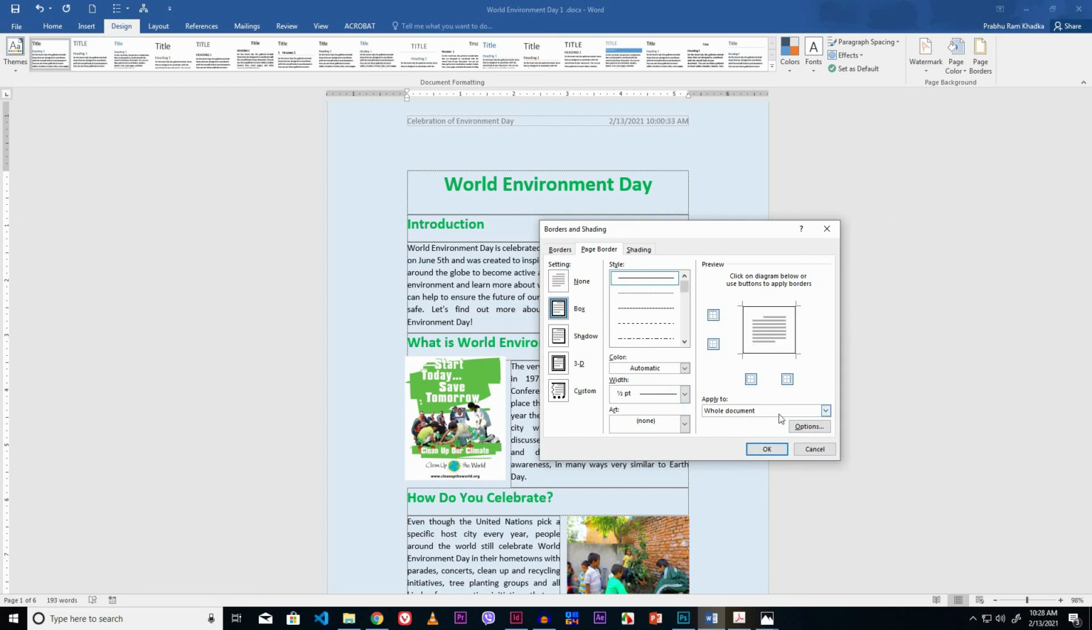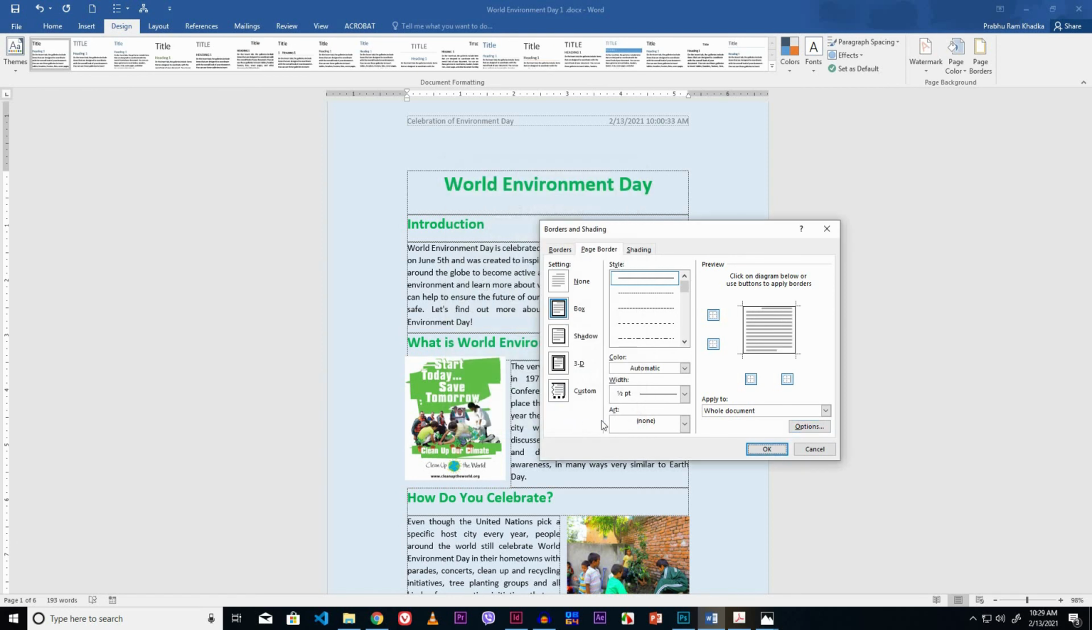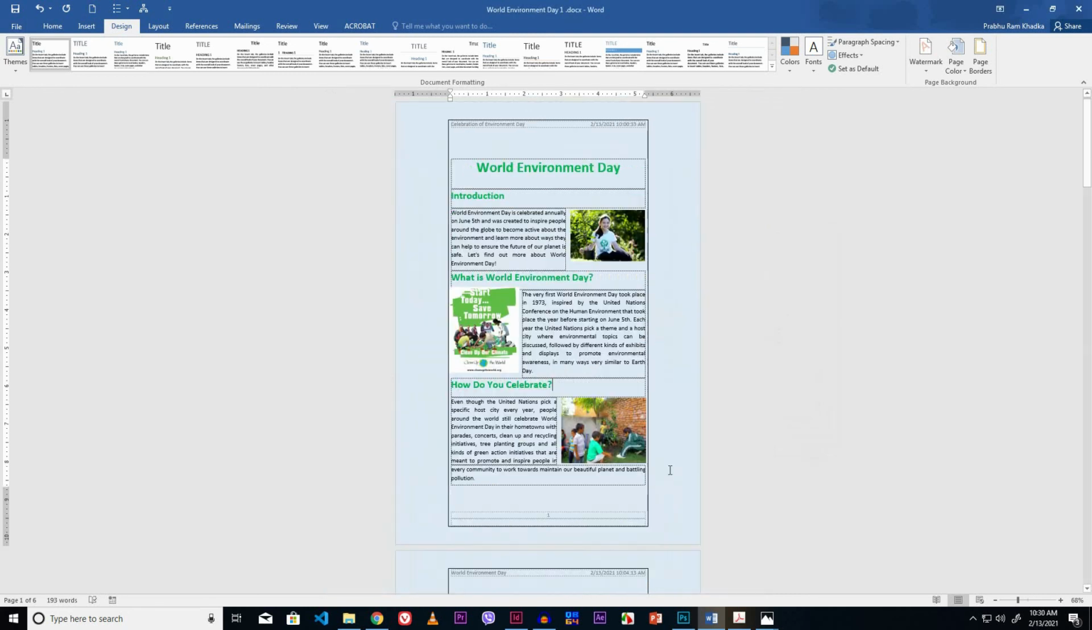Now click the Options button. Now set the margins 4 points for all the sides, top, bottom, left and right. Click the Measure from drop down button and I select this text option. Now click the OK button. Again click the OK button from this dialog box. Now look here, our document is ready. In this way, you have to practice yourself to develop the word processing skill in the MS Word after watching this video.